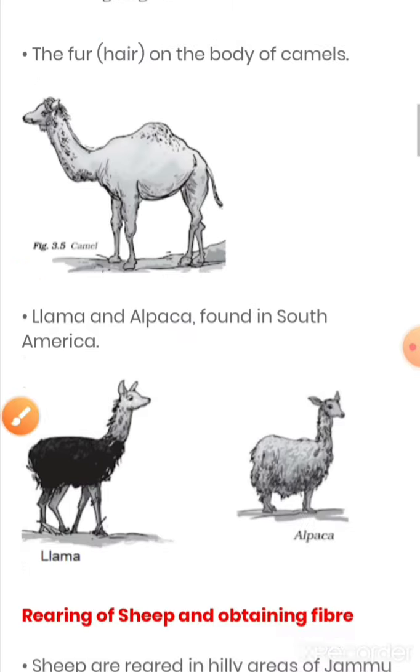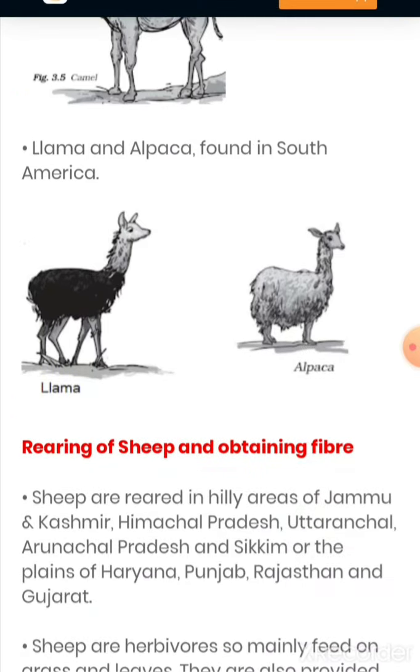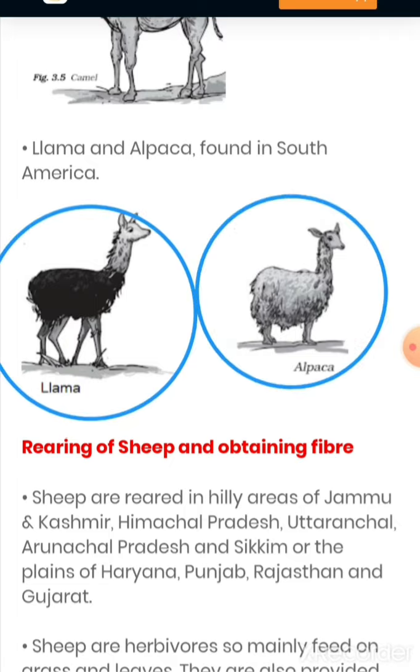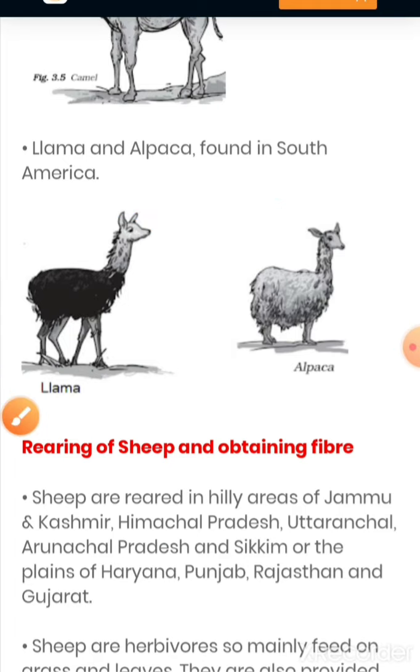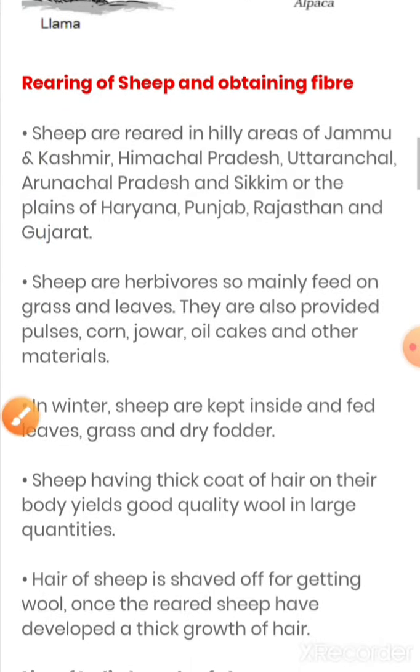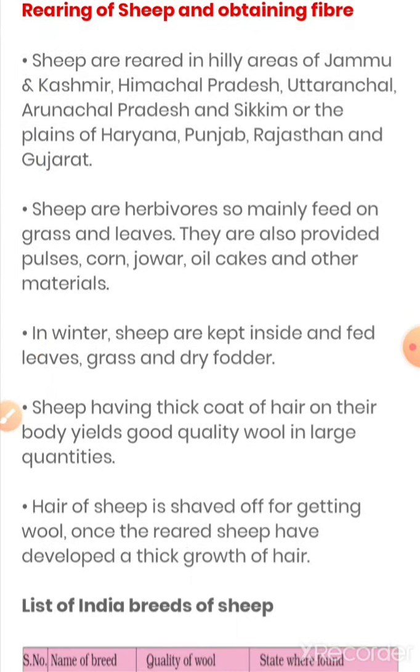Now next one are the animals which are not of India. They are like this: llama, this, and alpaca, and they are found in South America. Now, rearing of sheep and obtaining fiber. Let us talk about this now.